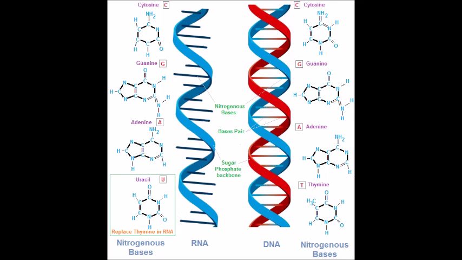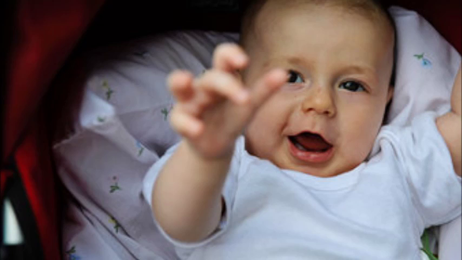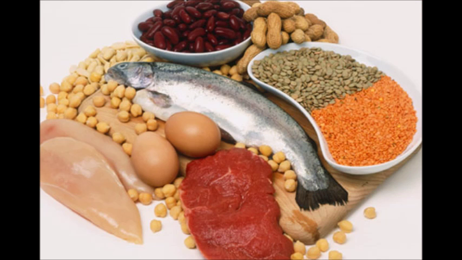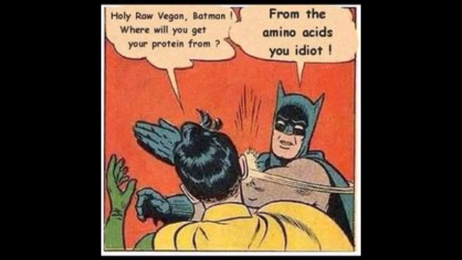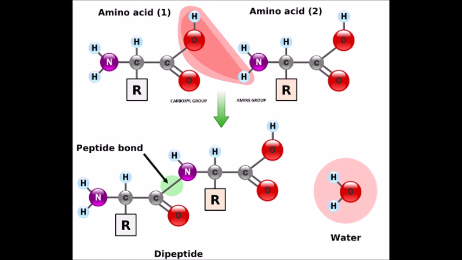The last group of macromolecules are proteins. Proteins are macromolecules that contain nitrogen as well as carbon, hydrogen, and oxygen. Proteins are composed of molecules called amino acids, similarly to the lipids, which are made of fatty acids. Covalent bonds called peptide bonds link amino acids together to form a polypeptide.